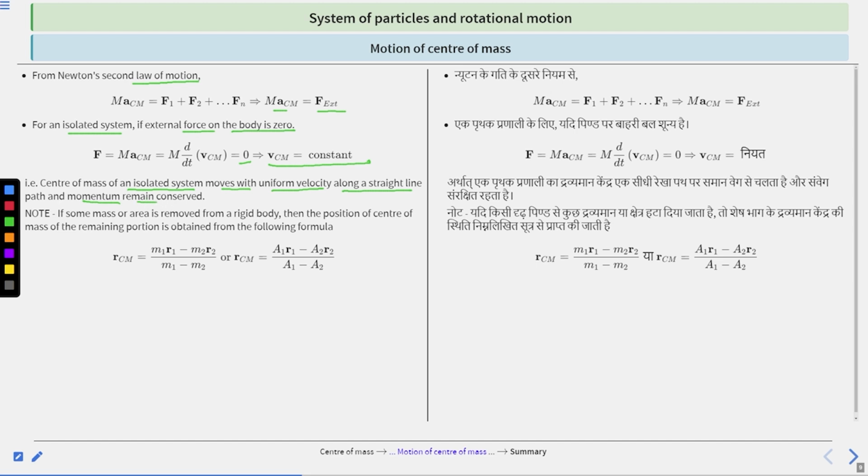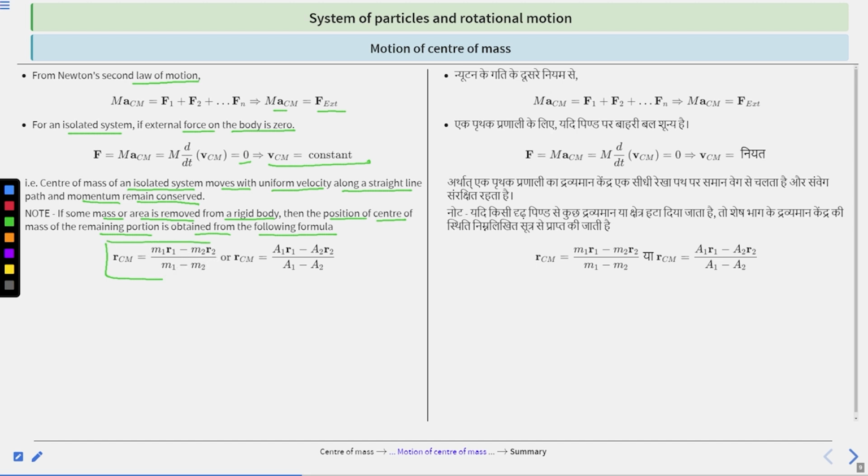Momentum remains conserved. So note, if some mass or area is removed from a rigid body, then the position of the center of mass of the remaining portion is obtained from the following formula: R CM is equal to m1 r1 minus m2 r2 divided by m1 minus m2.